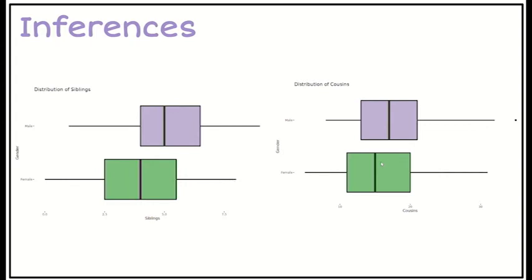And if I think about the reasons for that, so kind of telling the story, what we need to think about is that for boys and girls there's a 50-50 chance that a woman has a boy or a girl baby. Because that's an even split, I wouldn't expect girls or boys to have more or fewer siblings. I'd expect overall there'd be quite similar numbers. And that's what we can see, both in terms of the number of siblings and the number of cousins: there isn't much difference between the girls and the boys. It's just that there is some random element of whether a woman has a girl or a boy baby.